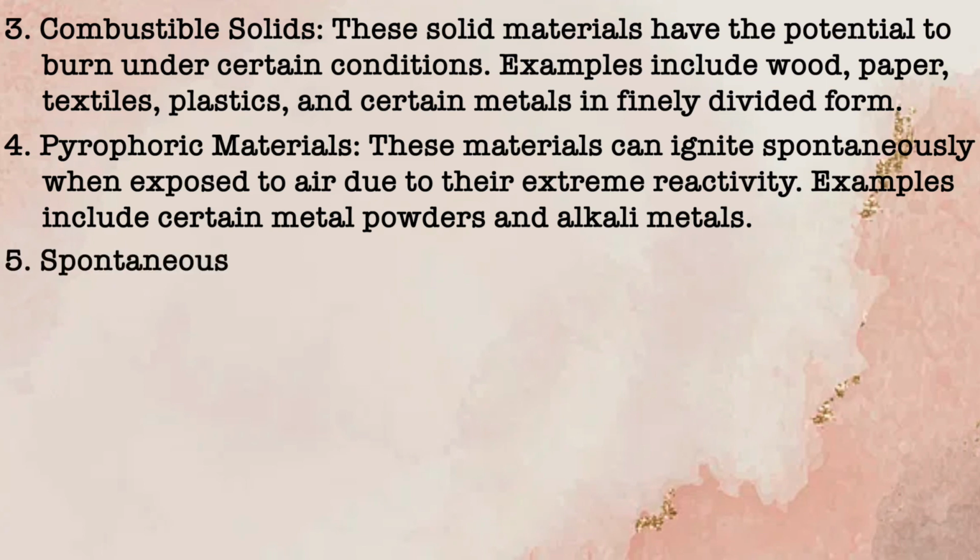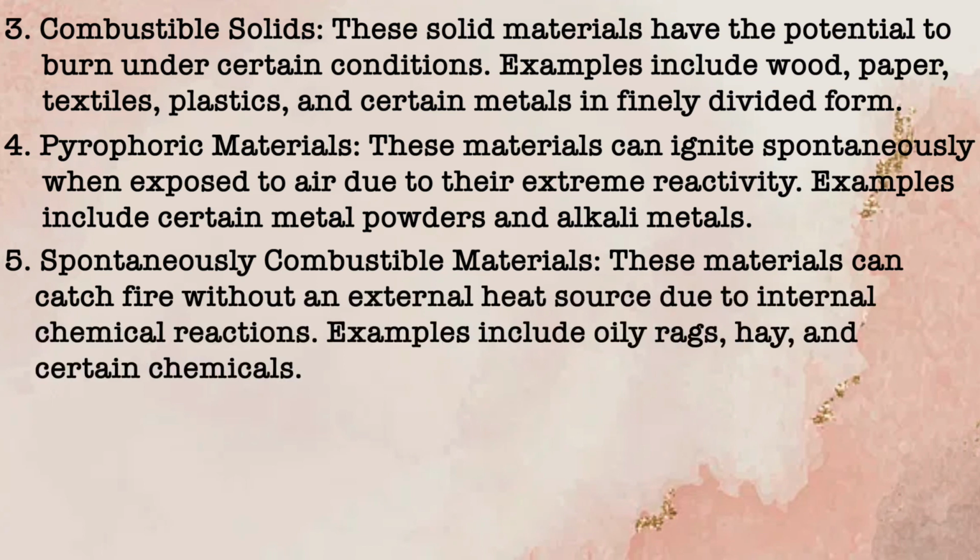Fifth one is spontaneous combustion materials. These materials can catch fire without an external heat source due to internal chemical reaction. Examples include oily rags, hay and certain chemicals.